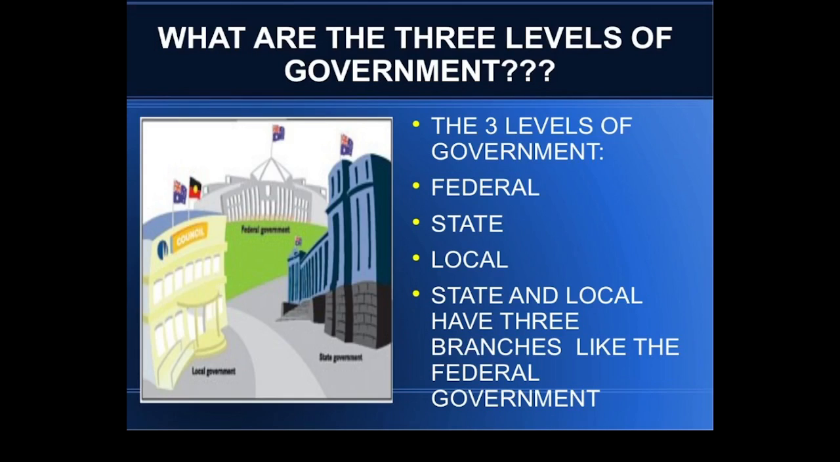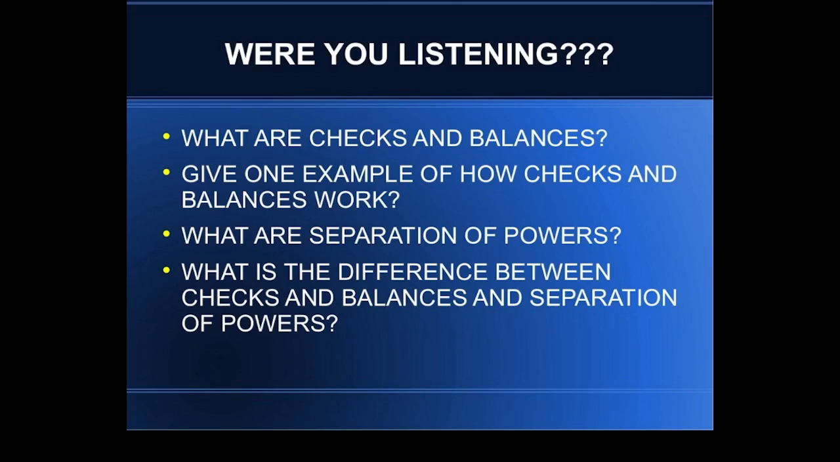So what are the three levels of government? Not the three branches, the three levels. The three levels of government are the federal, which is like the government of the entire country. There's the state, which includes like the governor, and the local, which is like your mayor for the executive branches. So state and local have three branches, just like the federal government. It does not change what level of government you're on. You'll always have three branches in a government in the United States.